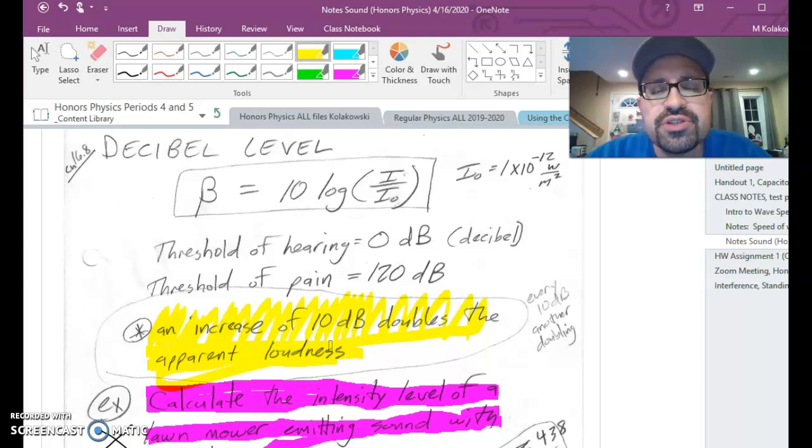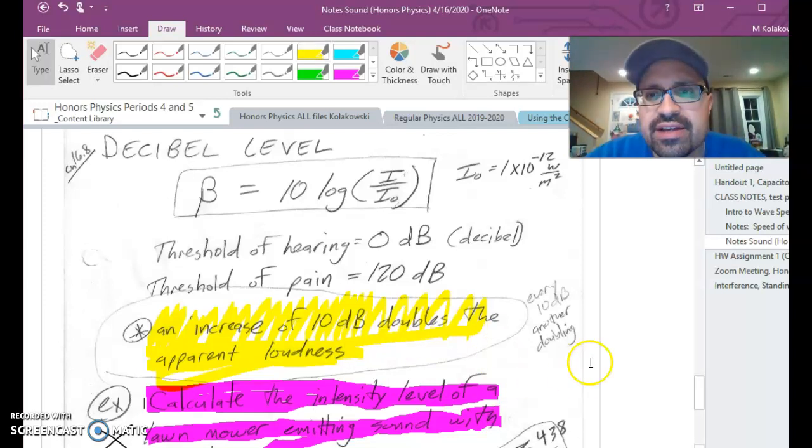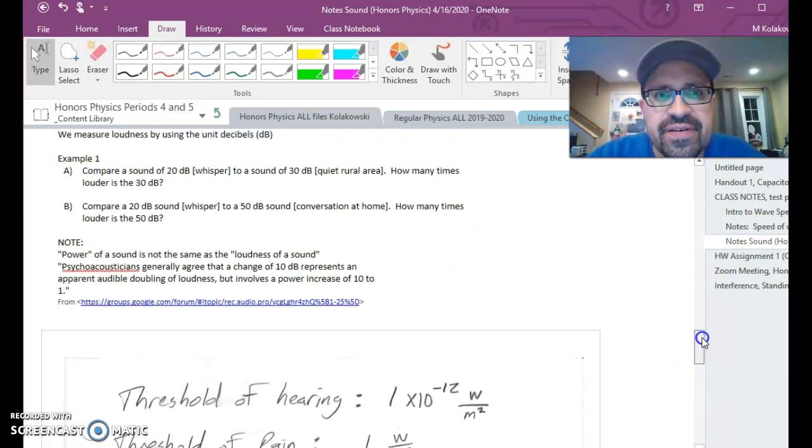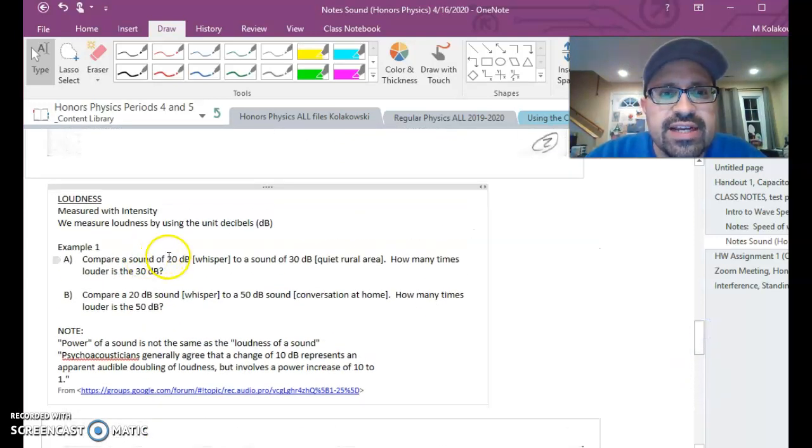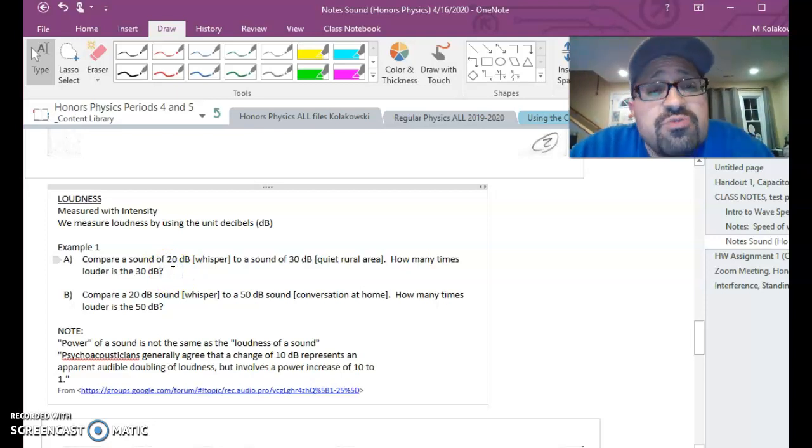If something goes up by 10 decibels in terms of loudness, you and I would describe that as a sound that is twice as loud, okay? So if we come back over here, the 20 decibels versus the 30 decibels, apparent loudness, we would say that the 30 decibel quiet rural area is about twice as loud in terms of apparent loudness relative to the whisper.